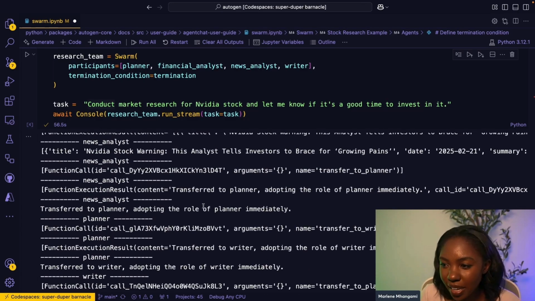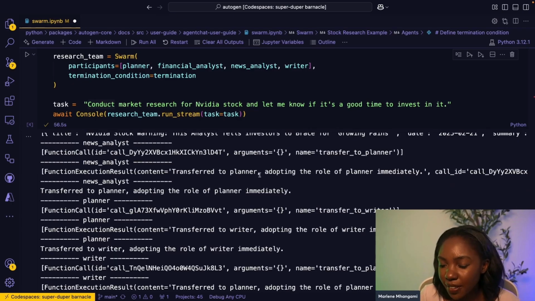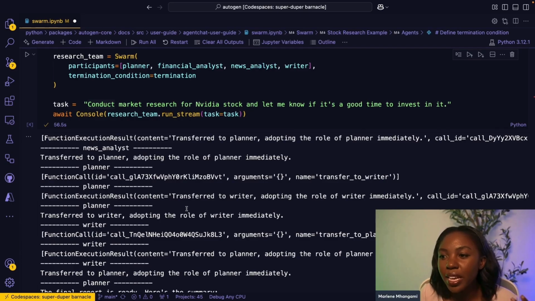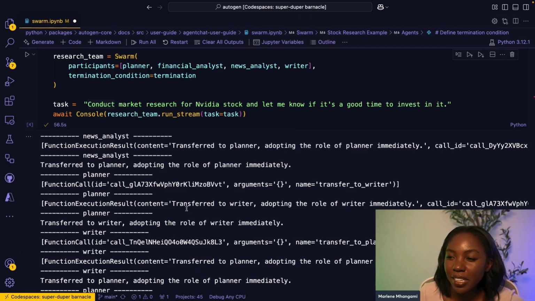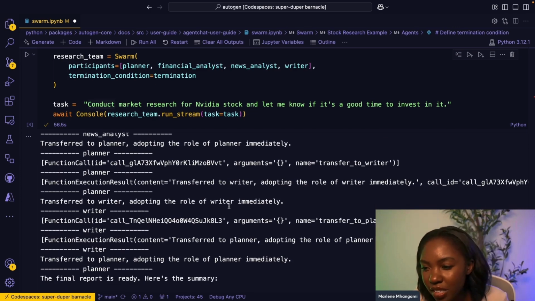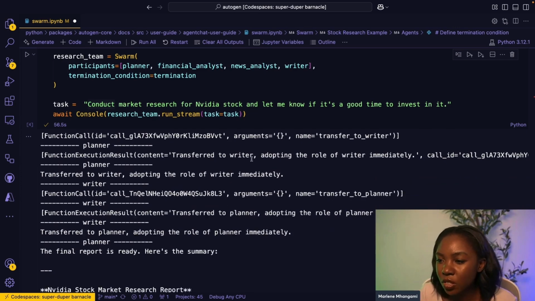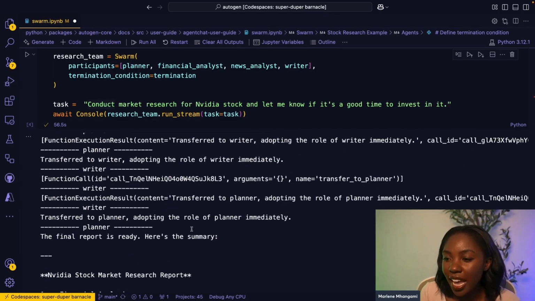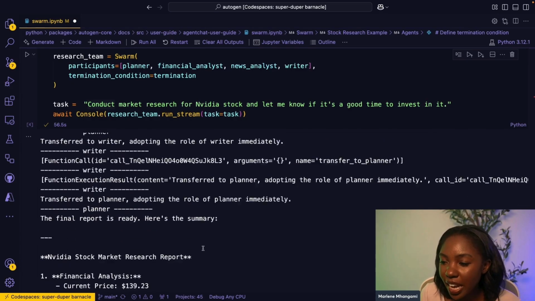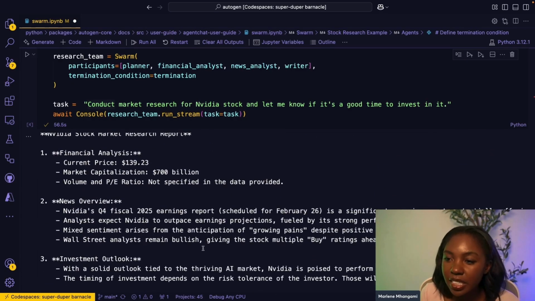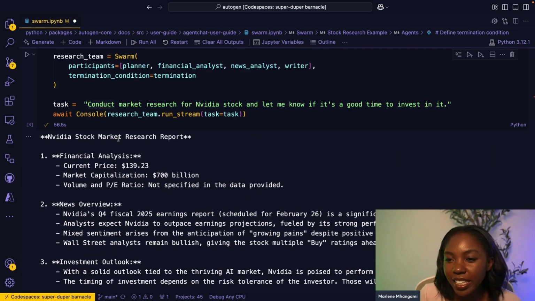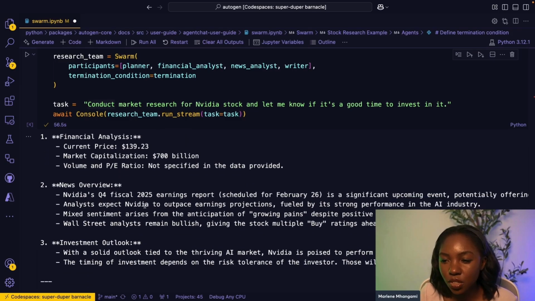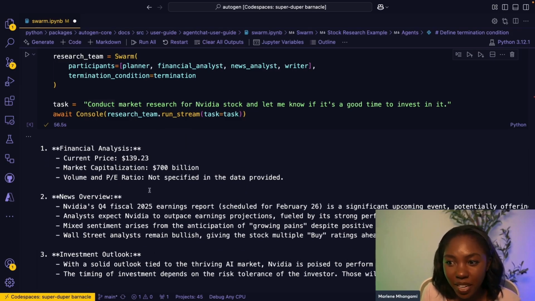Then once the news analyst is done and it's found all of the information, it sends a handoff message transferring back to the planner agent. And then the planner agent knows that, okay, I need to transfer over to the writer agent. And then once the writer agent has been selected, it gives us a summary here saying that it's creating this report. It's giving us some financial analysis,